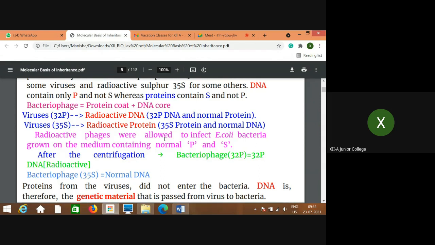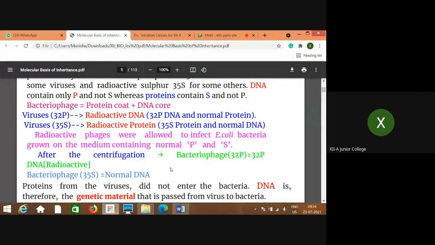So when these radioactive phages, both the types, were allowed to infect E. coli bacteria, they were first grown on the medium containing normal phosphorus and sulfur, and then after that, that material was centrifuged. So after the centrifugation, what happens? These two contents get separated.